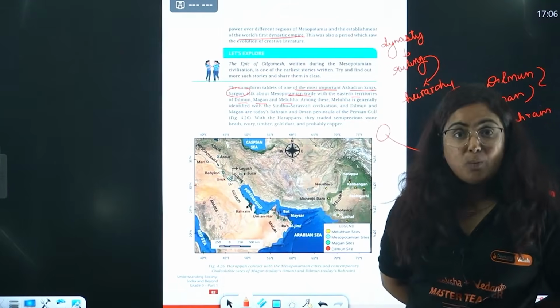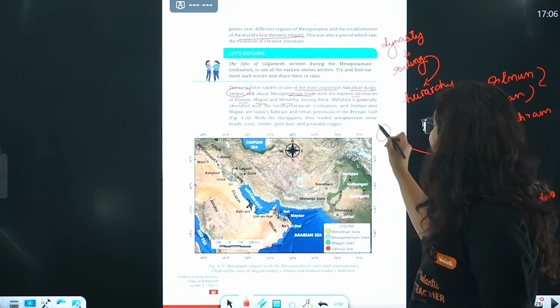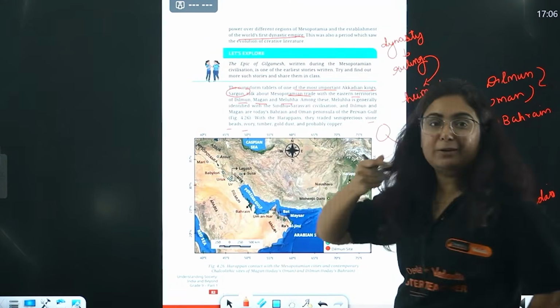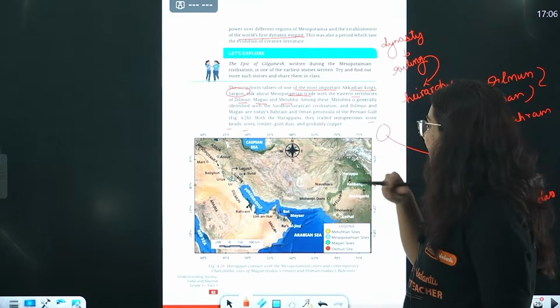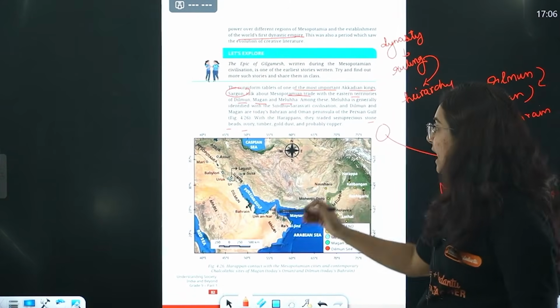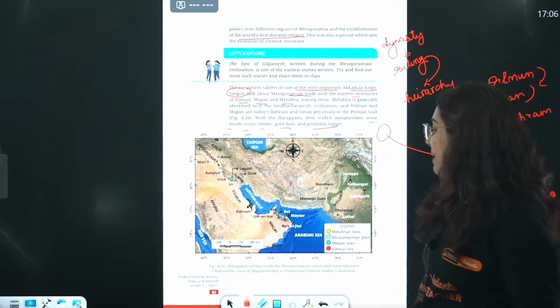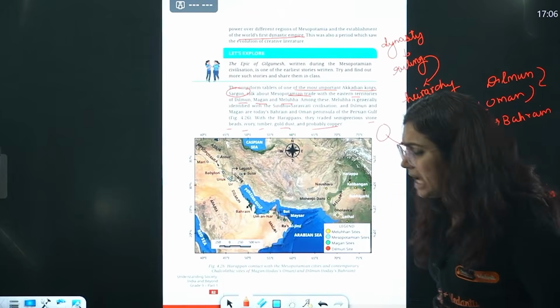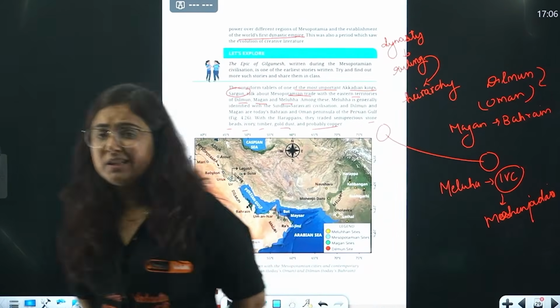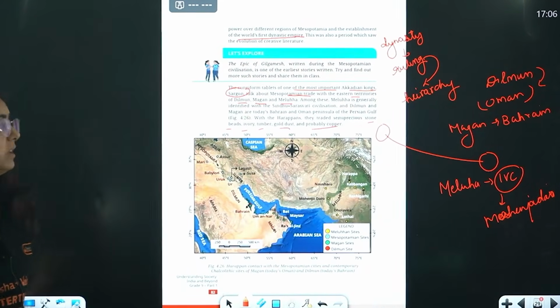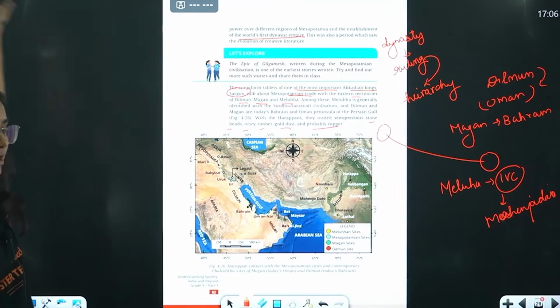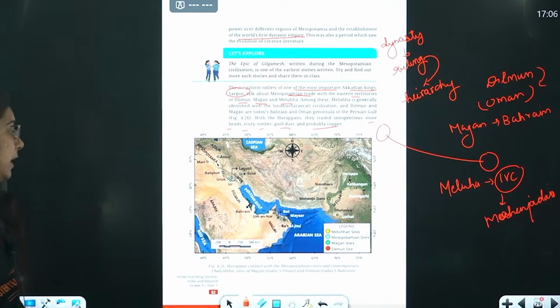Getting my point? What did they trade at that time? They traded stone beads, ivory elephant, right? You know, na, elephant tusk and the shapes made of that. Timber, gold dust and probably copper also. Like in India, copper was present, tin was not largely present. So from the region of Afghanistan and the western part of it, we used to trade that too.